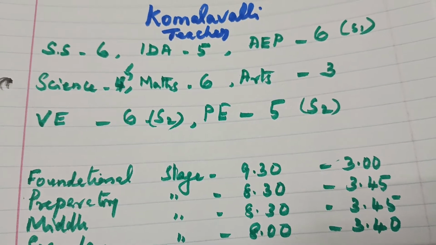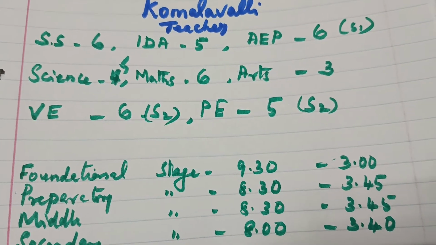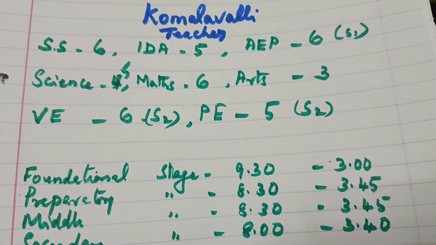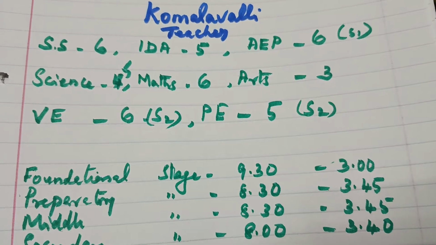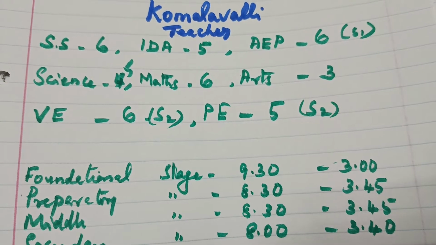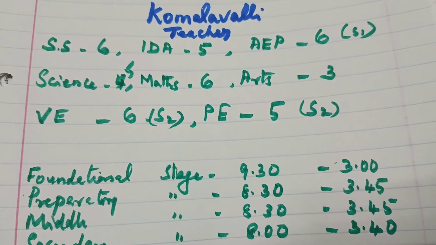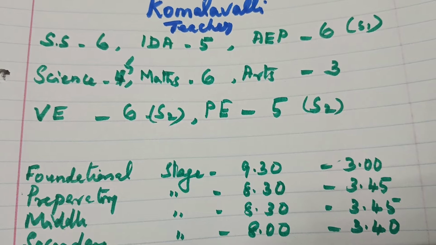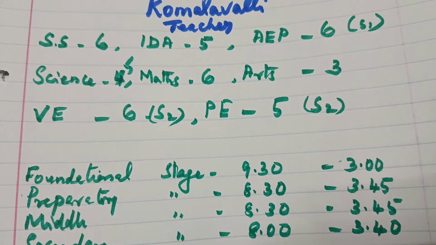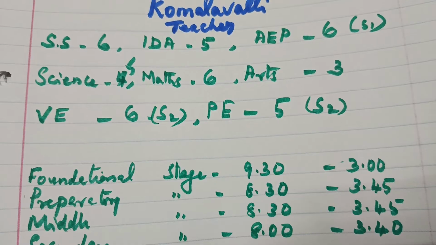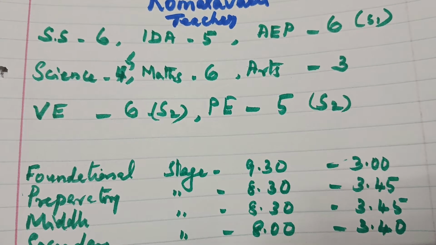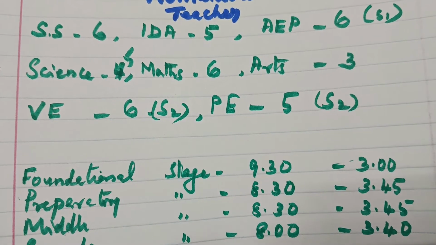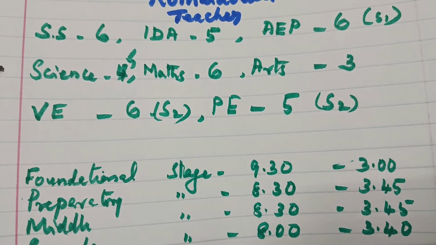And so I started to check the starting and finishing time of the classes. Foundation period is 9:30 a.m. to 3, and foundation stage means 3 to 4 years, 4 to 5 years, 5 to 6 years, that is Balavatika 1, Balavatika 2 and Balavatika 3. And 6 to 7 years is first grade, and 7 to 8 years is second grade. Up to 6 years the children can leave the school by lunch break. If they want, they can stay back, otherwise they can leave.